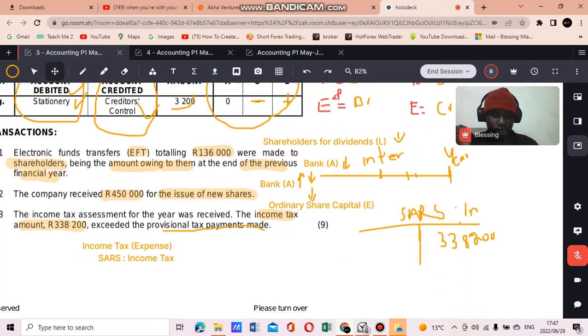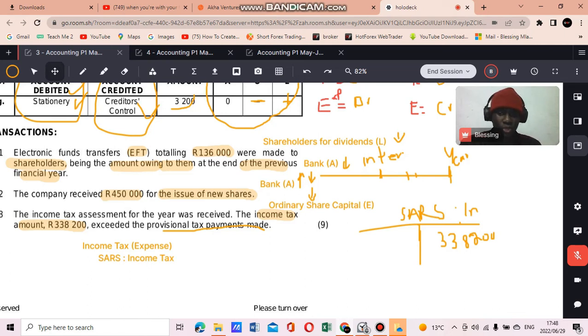So since this SARS income tax is a liability account, we credit it whenever the liability we have to SARS arises. During the year, we make provisional payments to decrease the amount payable to SARS at the end of the year. So during the year, we're trading, and at the end of our financial year, SARS determines, okay, this is how much tax you need to pay.